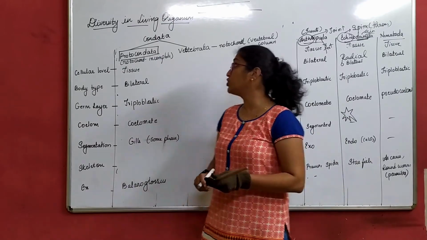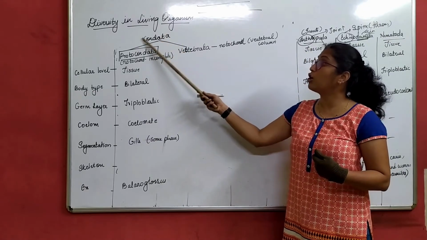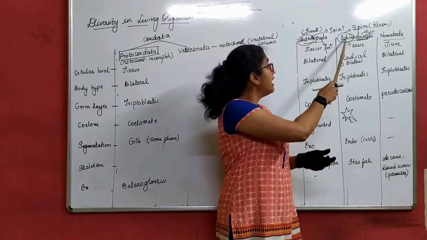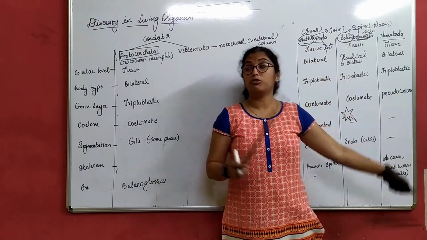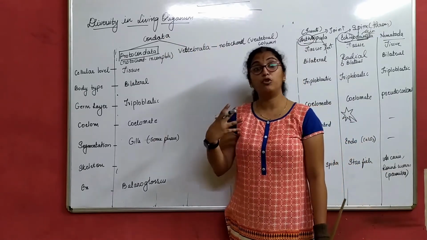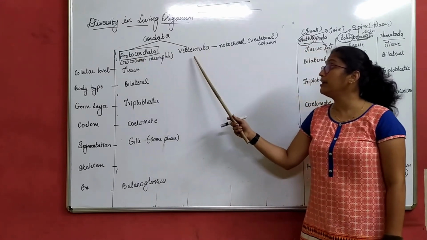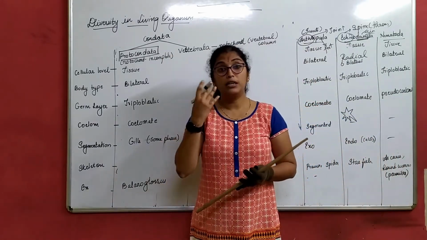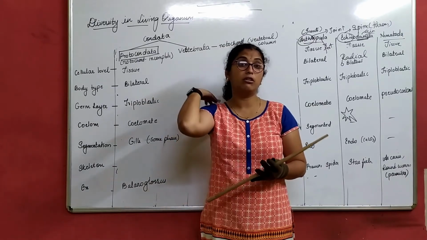Now we move on to the last phylum, that is Chordata. When we talk about Chordata, we know that this has a notochord, right? When we classify, Echinodermata does not have a notochord and Chordata has a notochord. So organisms which have notochords are further classified into Protochordata and Vertebrata. Now what do you mean by a notochord? Notochord is a rod-like structure present in the dorsal side. Now what is dorsal? Dorsal is our back.